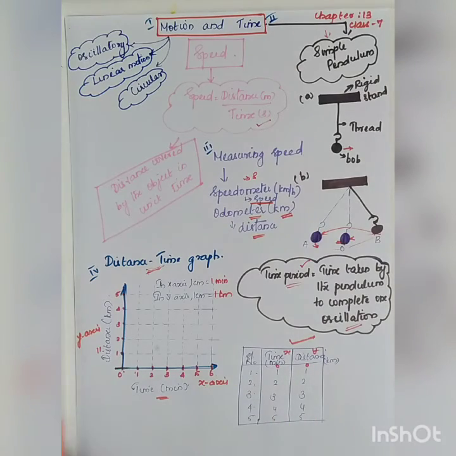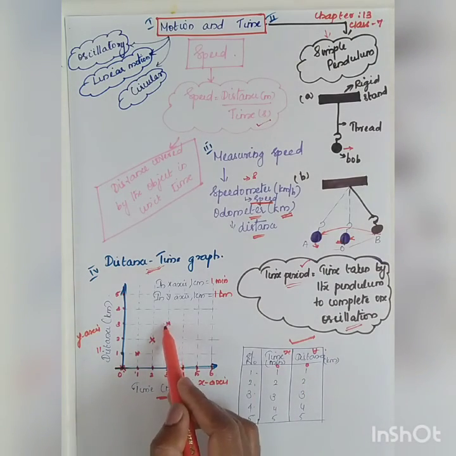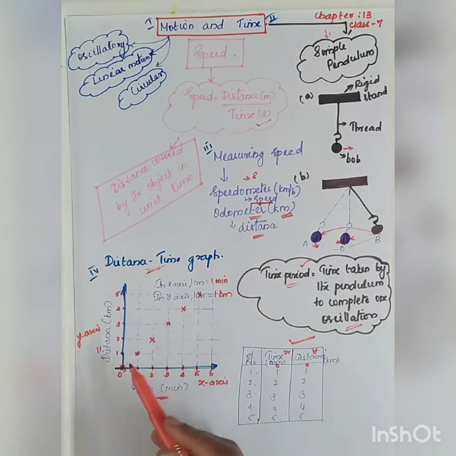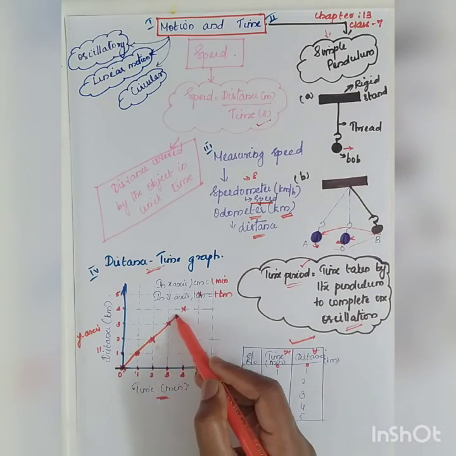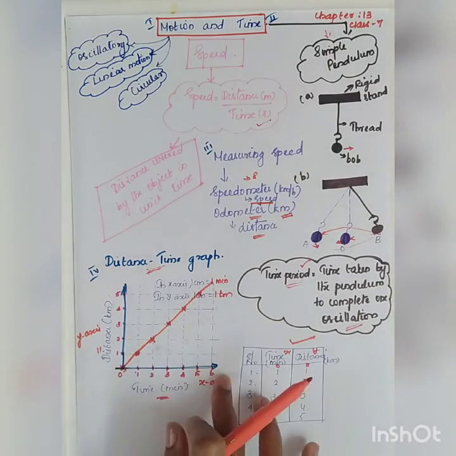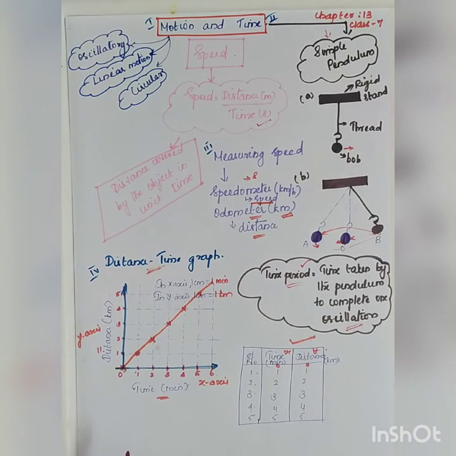Time is 0. Distance is also 0. So this will be your point. What about the second one? 1, 1. So the intersection is here. 2, 2. Third value 3, 3, 4, 5. So when you join the line, you get a linear graph. As the time increases, the distance is also increasing. So these are the topics covered in your 13th chapter, Motion and Time.